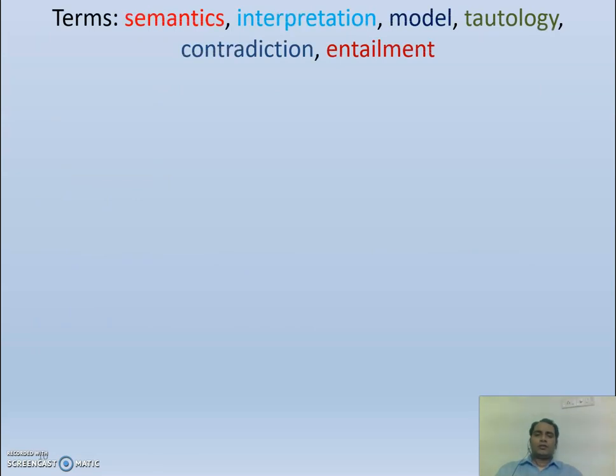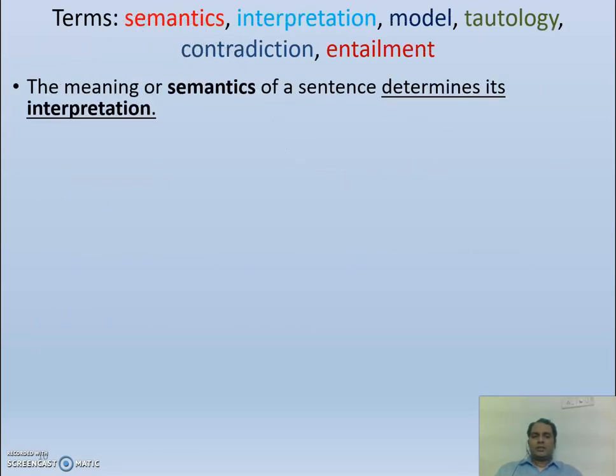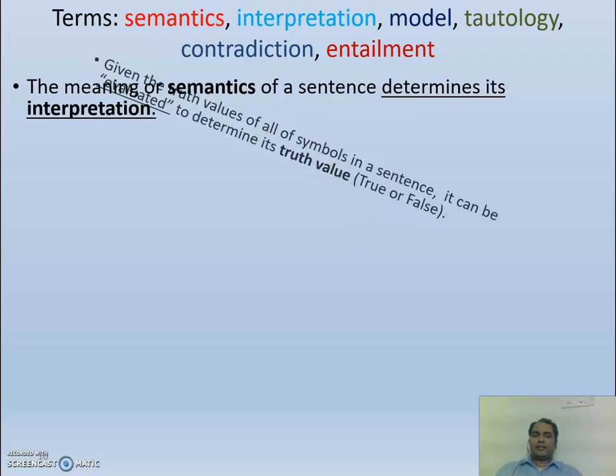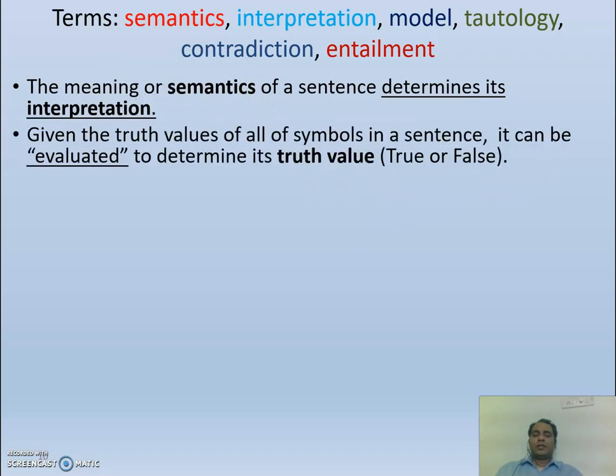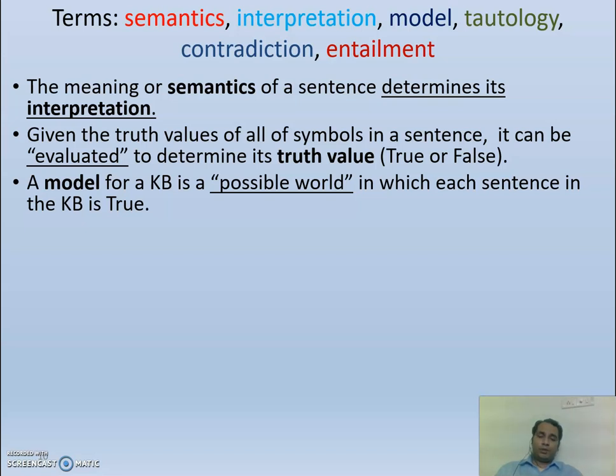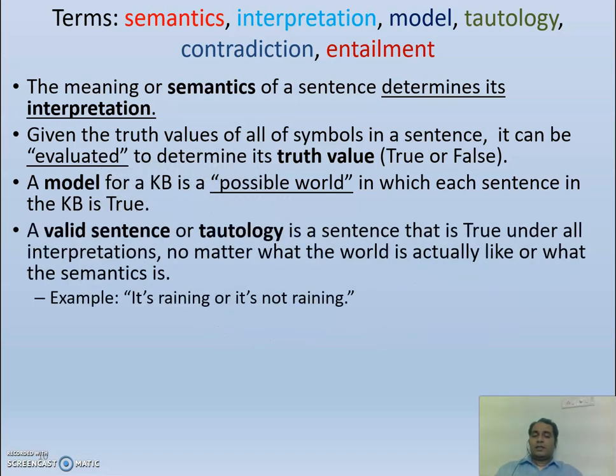Now, let us try to understand certain terminology. A few we have already come across. Semantics determines the interpretation, truth value is the evaluation of the symbols in the sentence, and a model is a possible world. And this is important: a valid sentence or tautology is a sentence that is true under all interpretations, no matter what the world is actually like or what the semantics is.